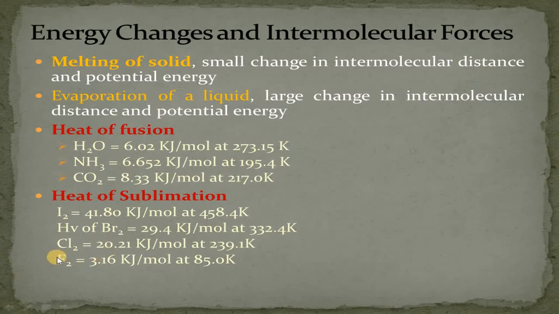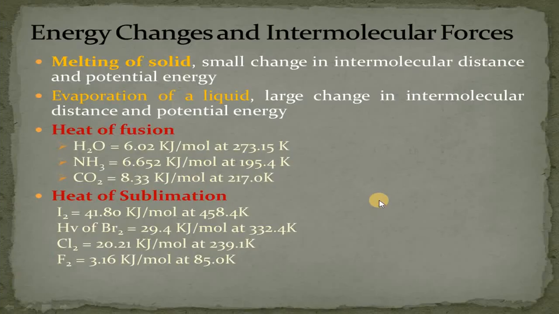As we have discussed earlier in the polarizability topic, we looked at what kind of intermolecular forces are present in these different halogens. We discussed in detail that London dispersion forces are present in the halogens. As we move down the group, their polarizability increases and the extent of London dispersion forces increases. Just because of the increase in intermolecular forces, the heat of sublimation value for iodine is more as compared to the other halogens of group 7 elements.